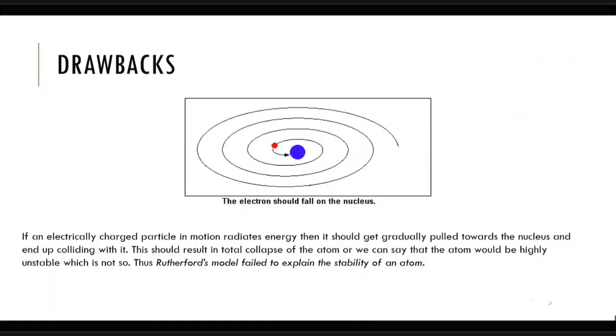But the problem was, if an electrically charged particle is rotating and it is radiating energy, that it is losing energy, then very slowly the electron will collapse and fall into the atom's nucleus.